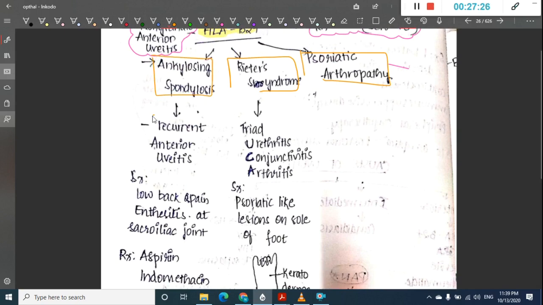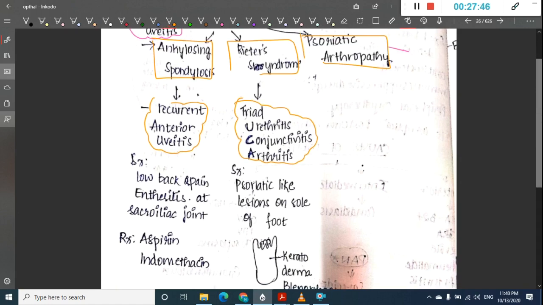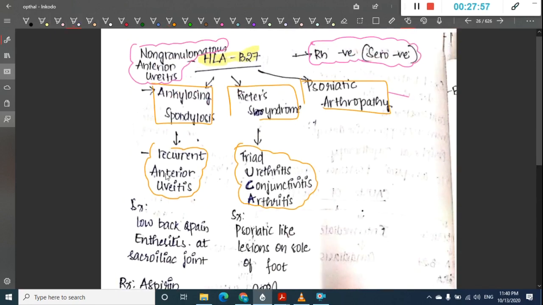In ankylosing spondylitis you see recurrent anterior uveitis, and the other features like back pain, enthesitis at sacroiliac joint are seen, which are features of ankylosing spondylitis. In this you will also see triad of uveitis, conjunctivitis, and arthritis. Triad is seen in Reiter syndrome. There is also keratoderma blennorrhagica seen in Reiter syndrome. All this we will see in rheumatology anyways. What is really important in this is, in ankylosing spondylitis there is presence of recurrent anterior uveitis.